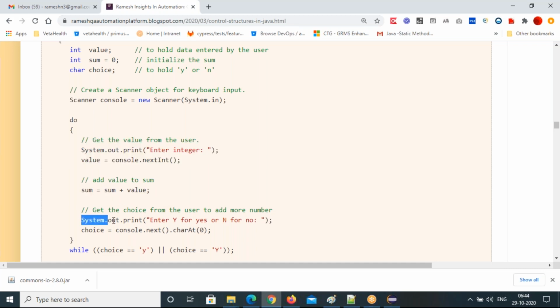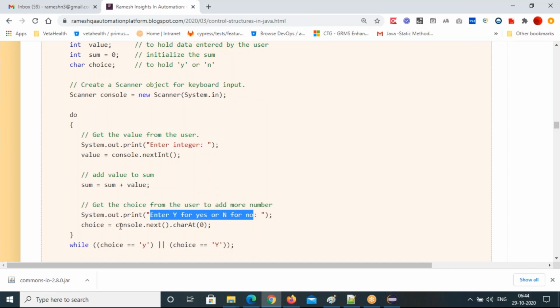And then System.out.print, enter y for yes, n for no, and choice is equal to console.next method. This console means the Scanner object. First you will enter, so whatever your entry, that is a string. The next method will return a string. It accepts the string value from the keyboard.